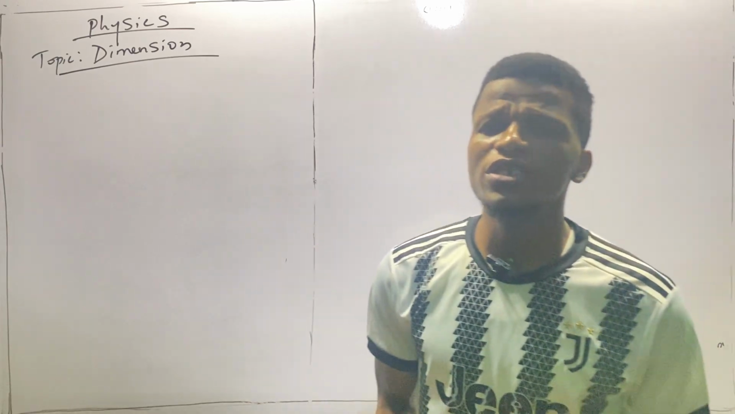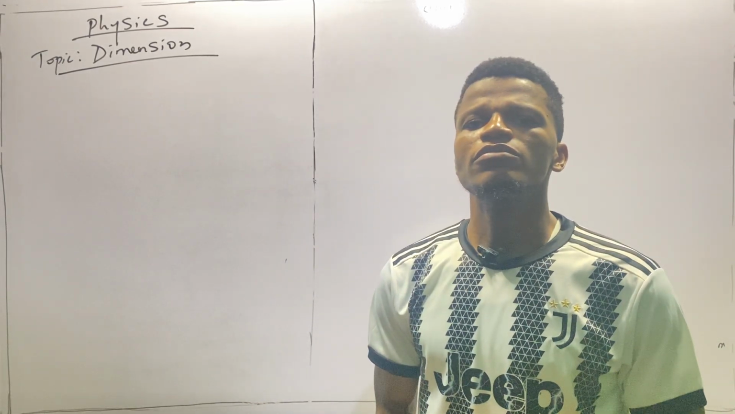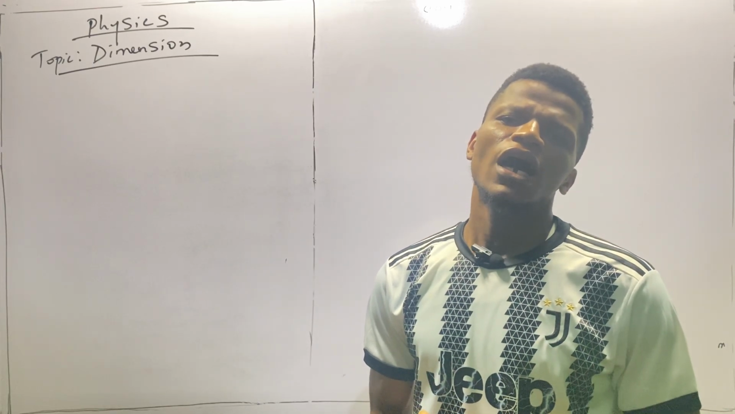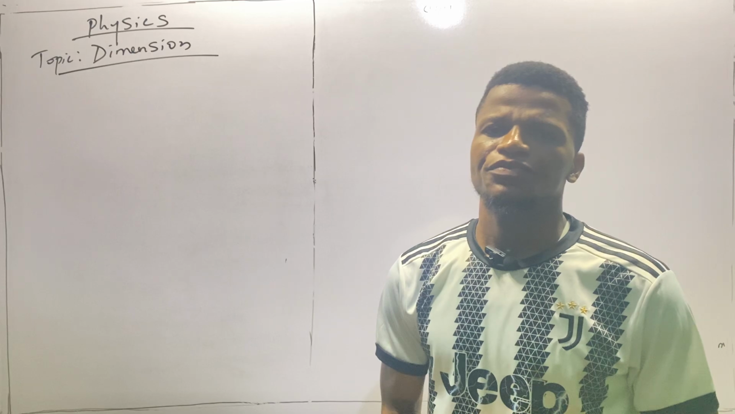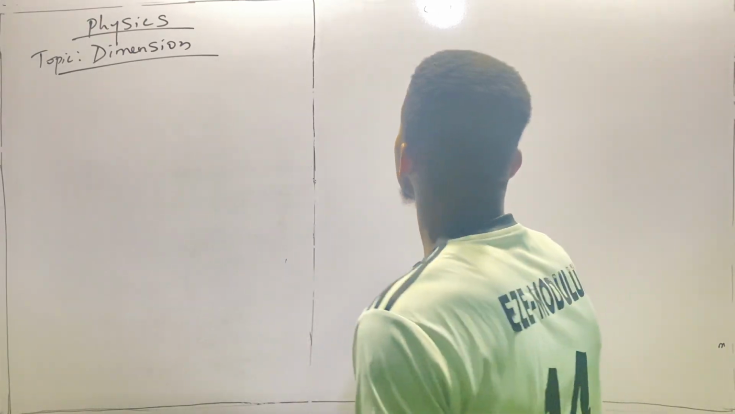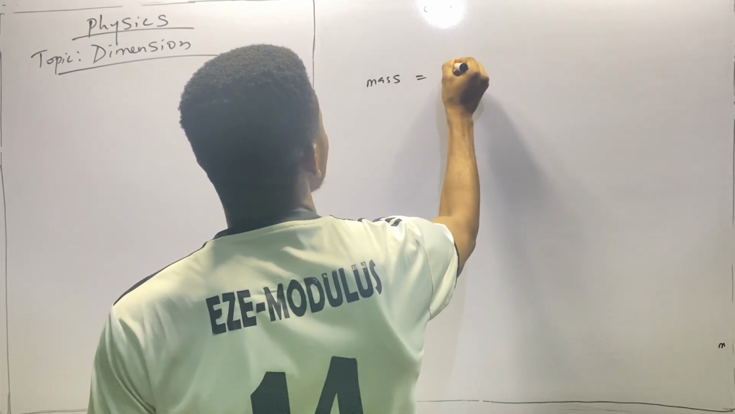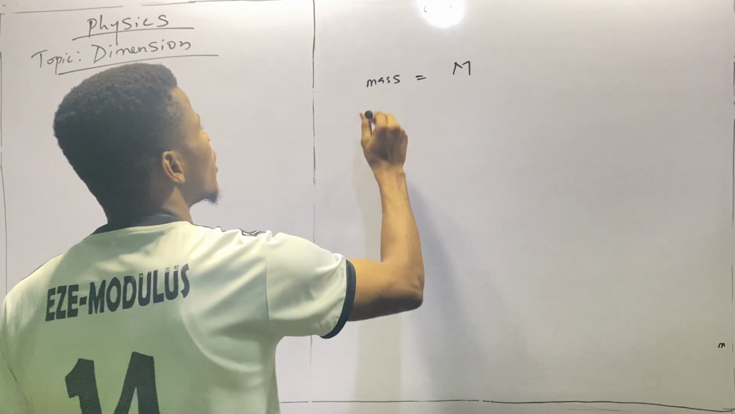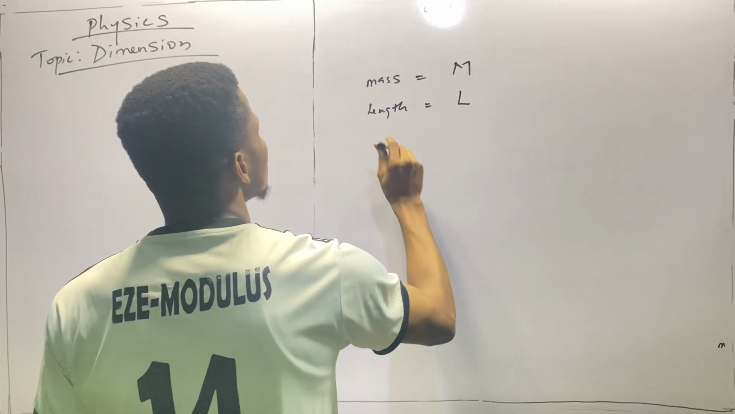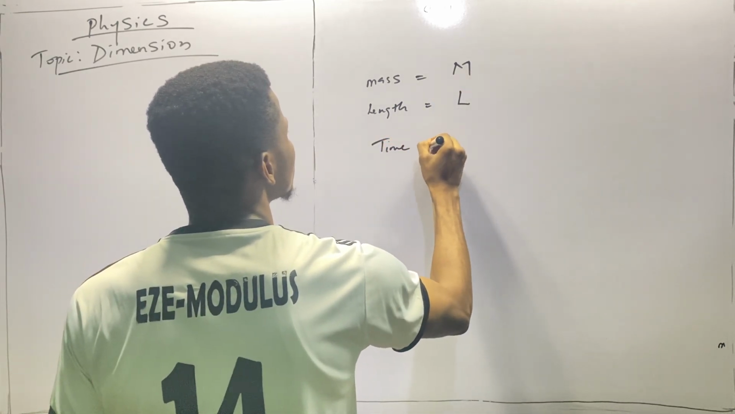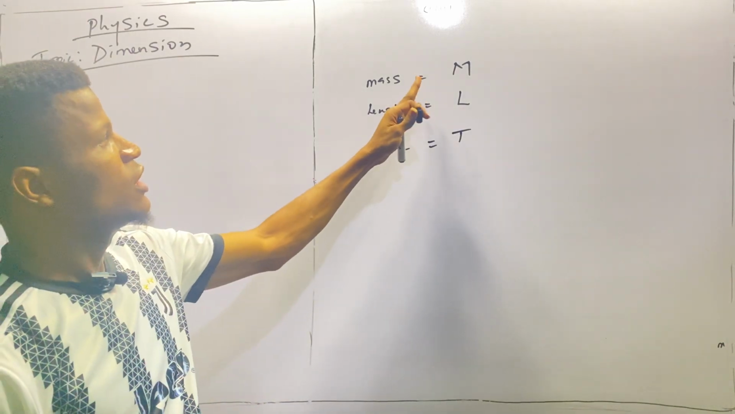So we are going to be using the first capital letter of time, mass, and length to denote their respective quantity. Okay, so mass will be denoted by capital M. Length will be denoted by capital L, while time will be denoted by capital T.